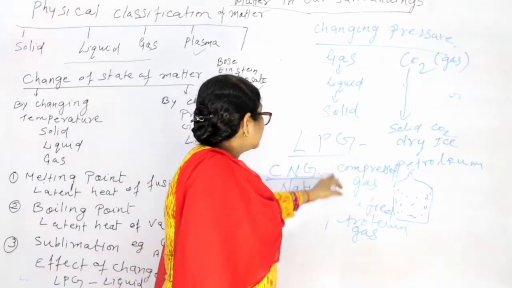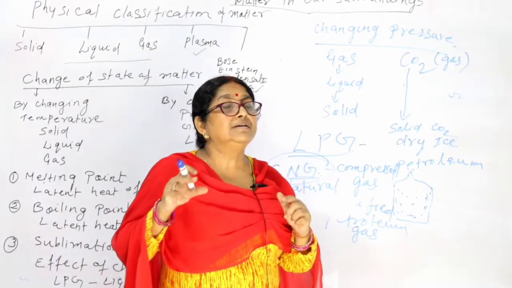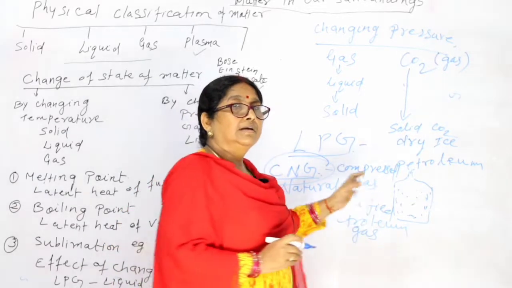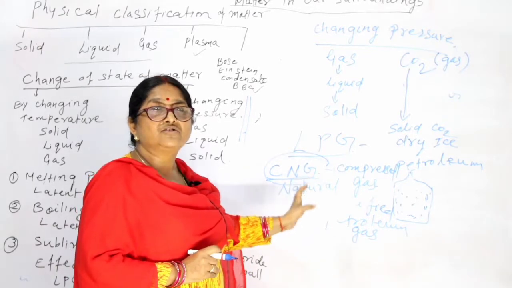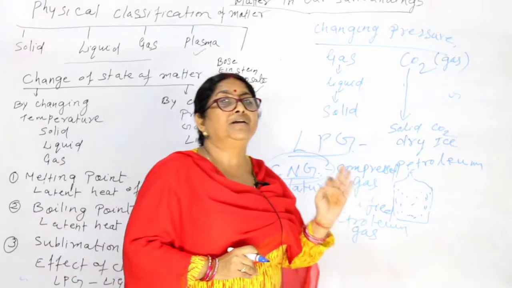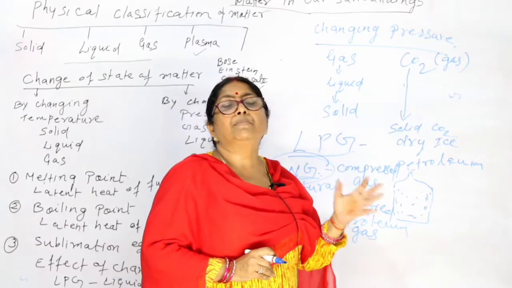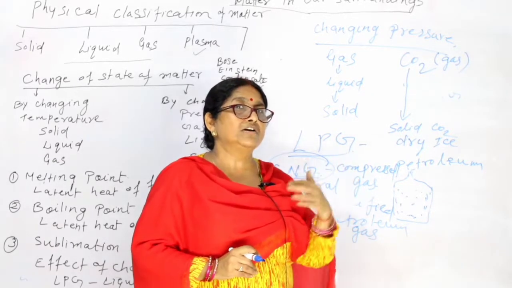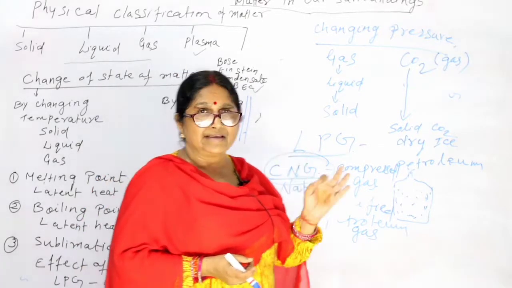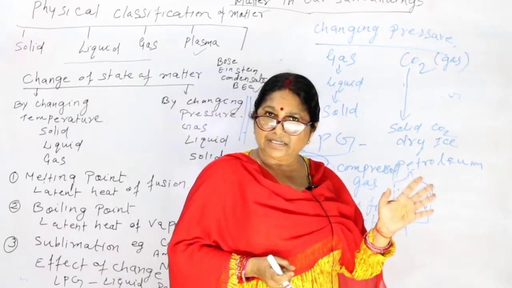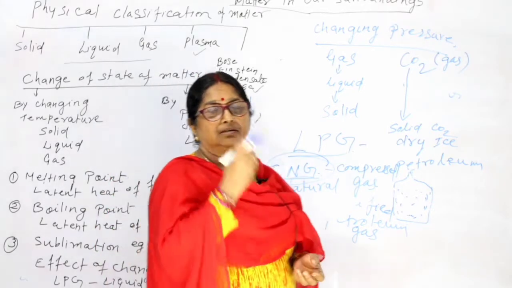So why is this gas used? Compressed natural gas, why is it used? It is used because it gives less pollution. Okay, because it is a natural gas, it does not pollute our environment. Is it clear? To keep our environment clean, nowadays instead of petrol and diesel, CNG is being used. Is it clear? Hope you have understood all these things that I taught.